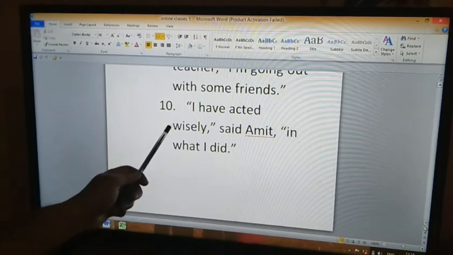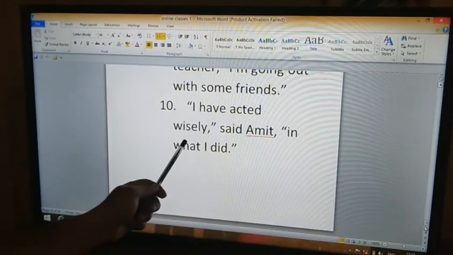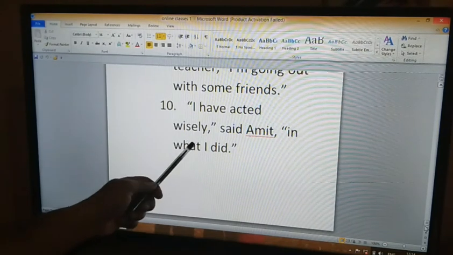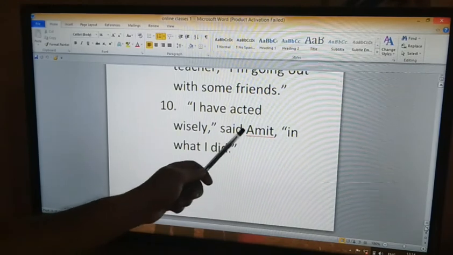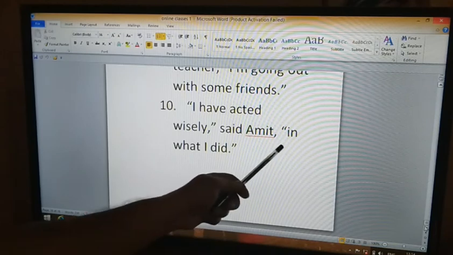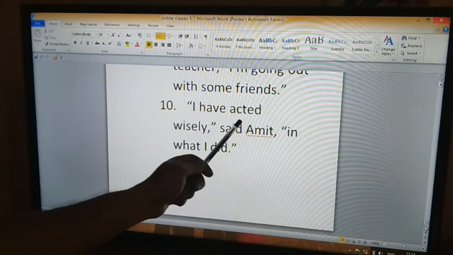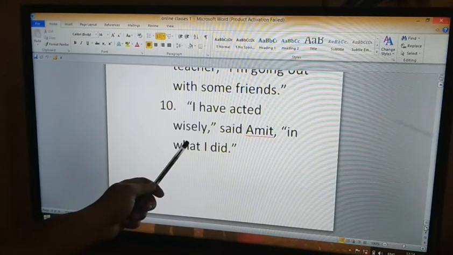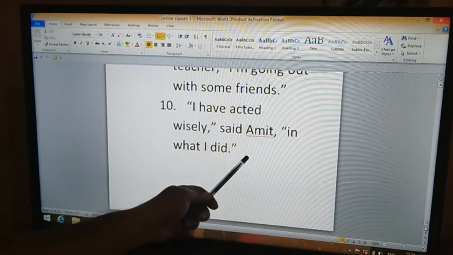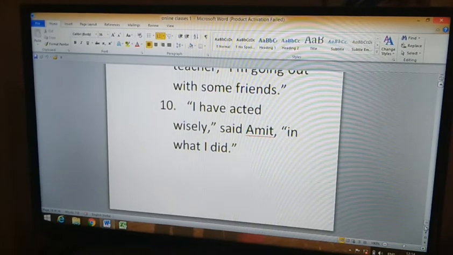I repeat, starting with double inverted commas: I have acted wisely, close the double inverted commas, comma, said Amit, comma, again double inverted commas, in what I did.